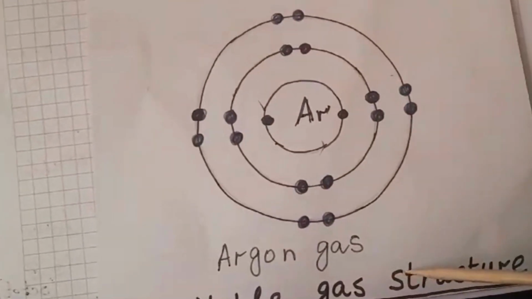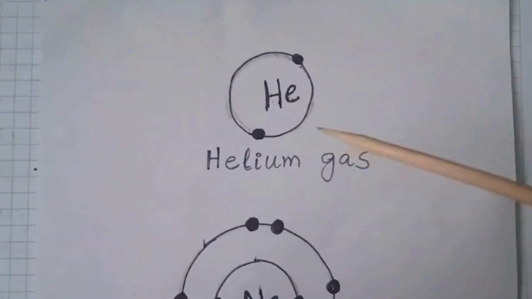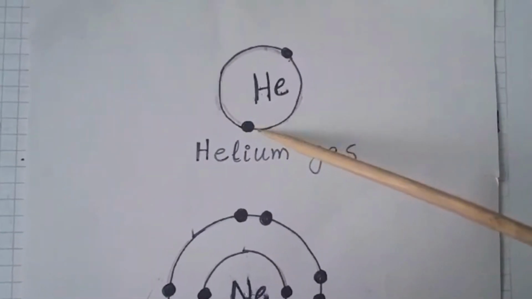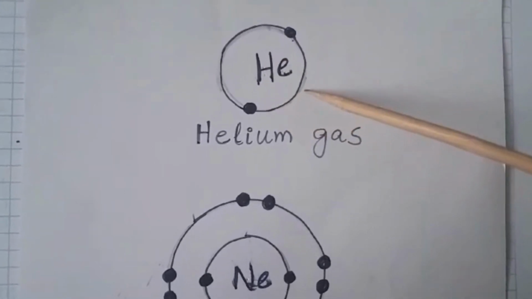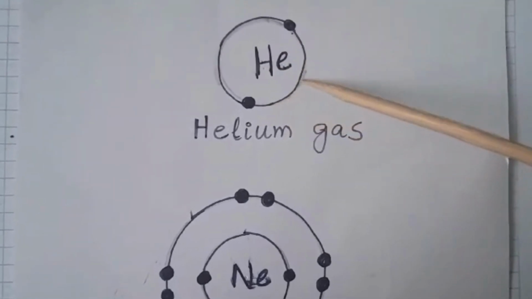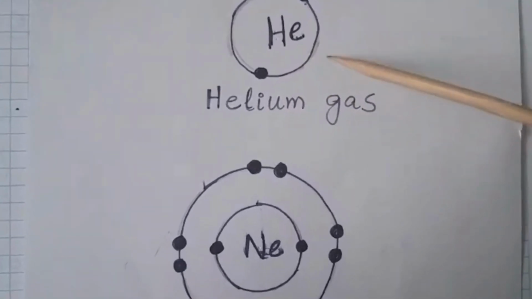So here we have the noble gas structure for some of the noble gases. We have helium. It has 2 electrons. These 2 electrons are in its valence shell. So it has only one shell with 2 electrons, so helium gas is stable.